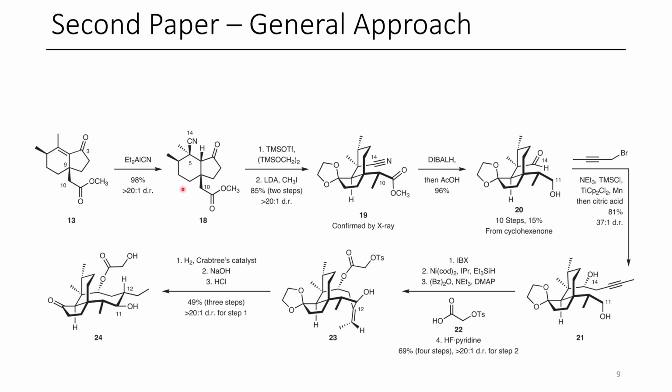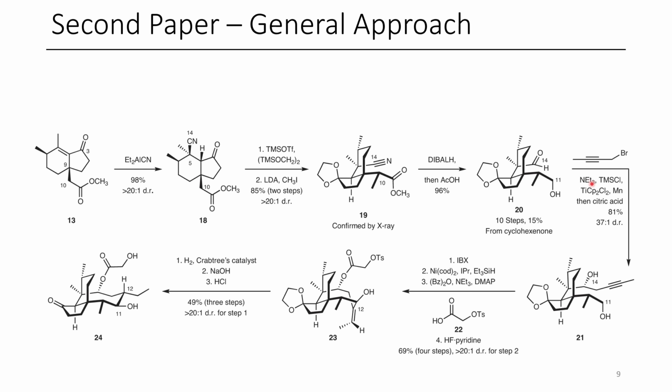The next step is to form this ketal, and so they do that using TMS triflate as a Lewis acid. Carbon 10 is lithiated and methylated using LDA and iodomethane. And this nitrile and the ester are both subsequently reduced using DIBAL, followed by workup with acetic acid, giving an aldehyde at carbon 14, while they also get a primary alcohol at carbon 11.